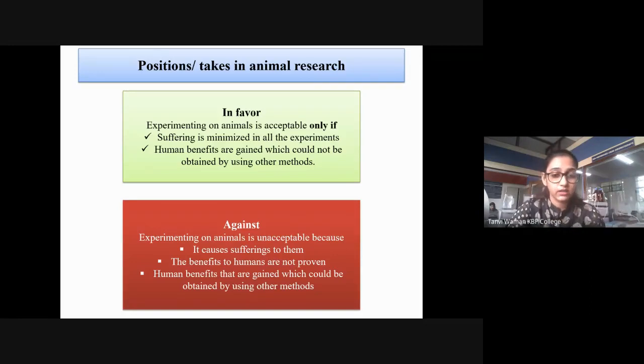When are you going to be against? There are some people against experimenting on animals because it causes suffering to them. That's very, very logical. The benefits to humans are not proven. Human benefits are gained which could be obtained by using some other methods.